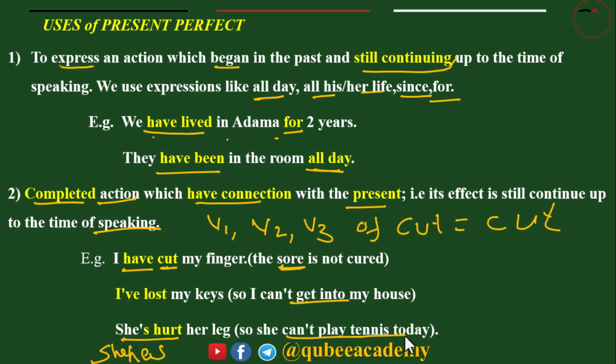So what you have to know: present perfect can be used to talk about a completed action and also to show an unfinished or incomplete action. That means the action began in the past and is still going on.